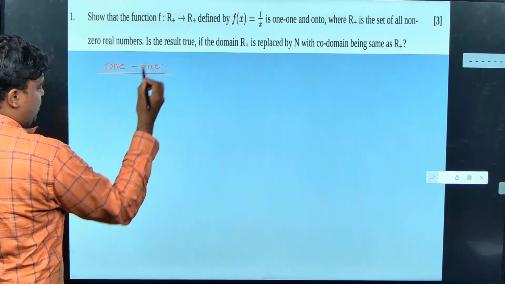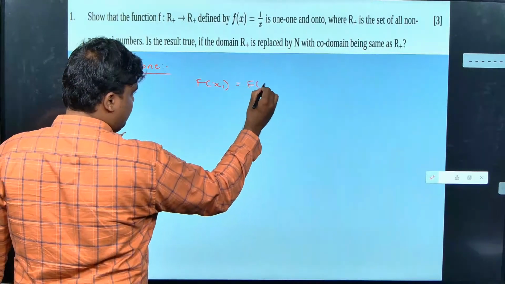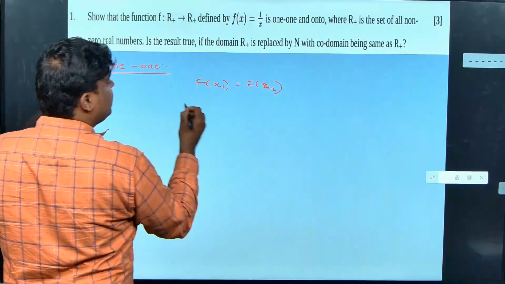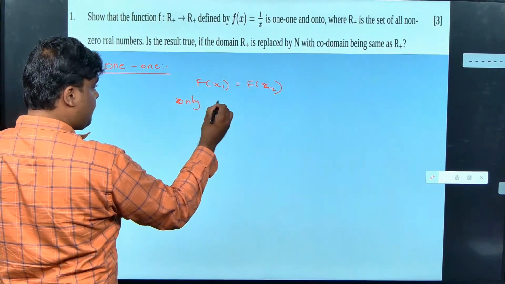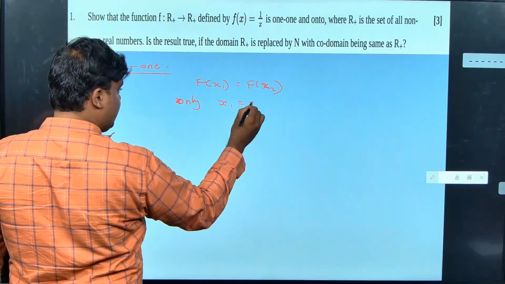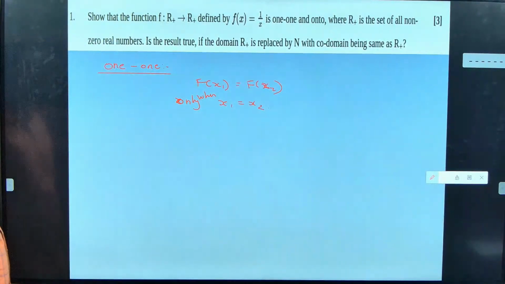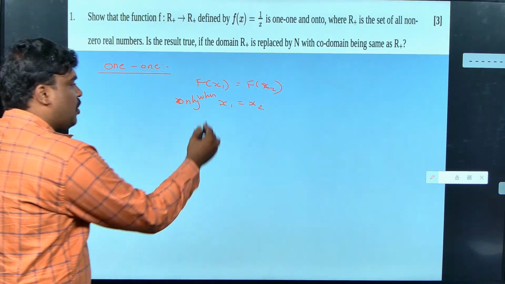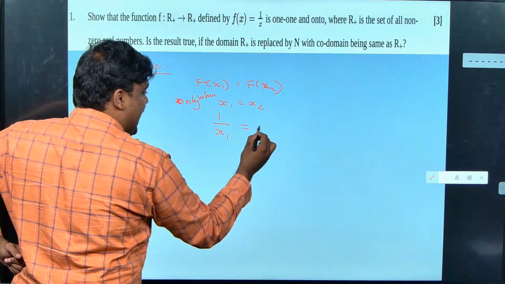Checking of 1 to 1 says f of x1 should be equal to f of x2, only when x1 should be equal to x2. Now let us check. Substituting, 1 by x1 will be equal to 1 by x2.